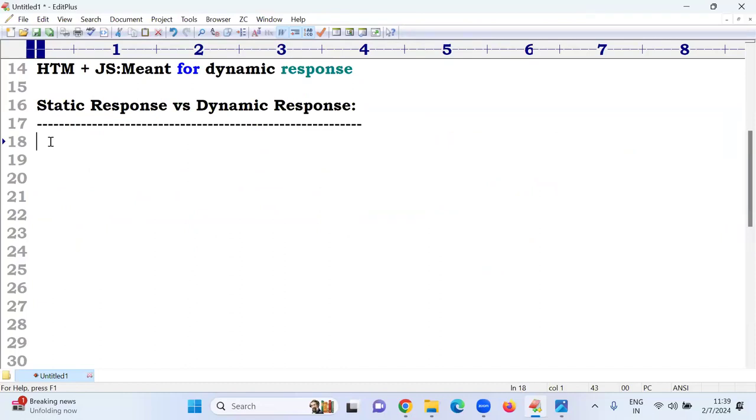What is dynamic response? Why are you so serious? The response which is static is called static response, and the response which is dynamic is called dynamic response.